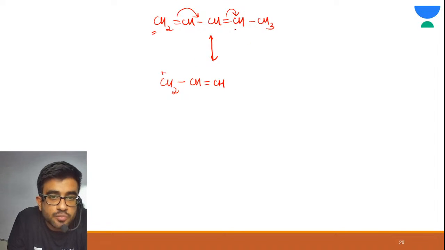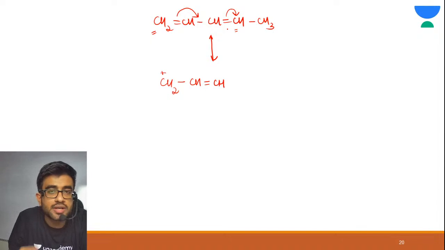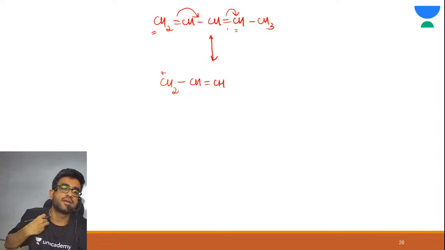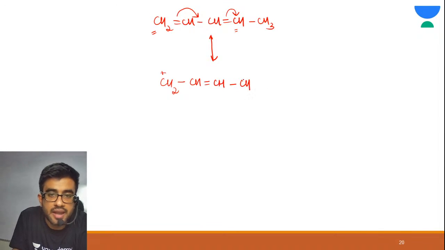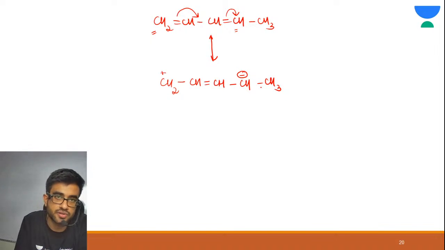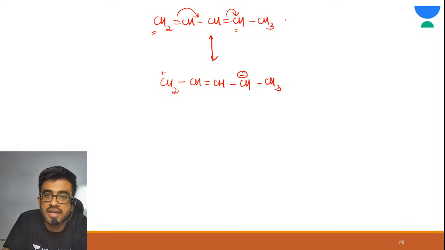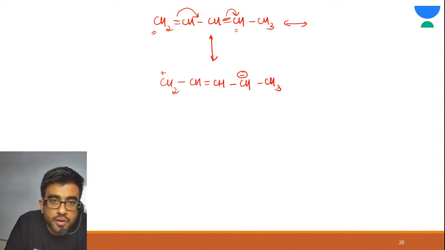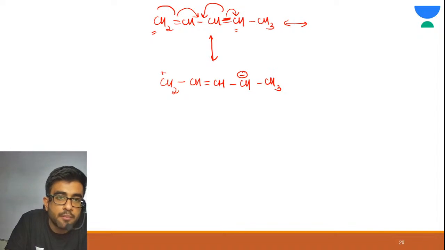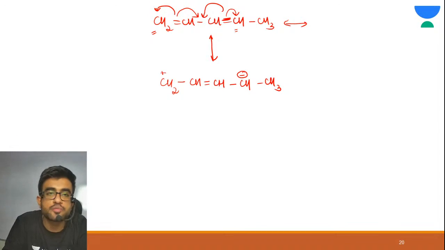And see, let us observe this carbon. The electrons are coming over it, so this must be having a negative charge. Alright, this was your one resonating structure. Let me draw one more resonating structure. The same thing could have been done with this pi bond: this pi bond would have been shifted here, and this pi bond here. This would have also been possible.